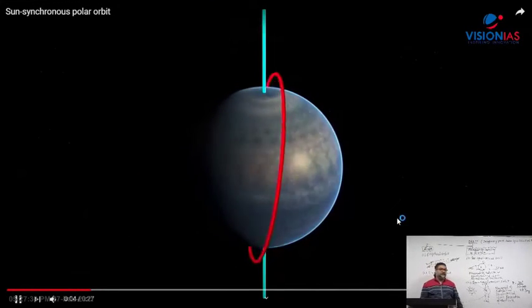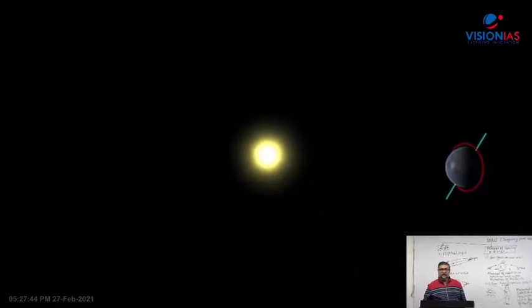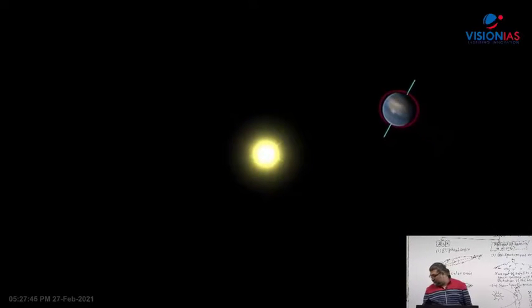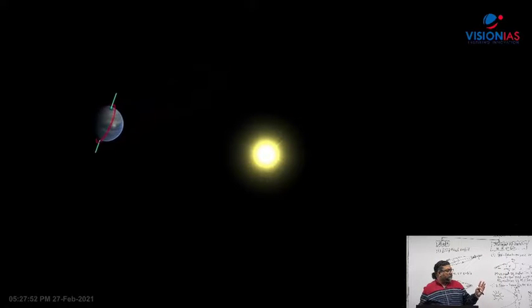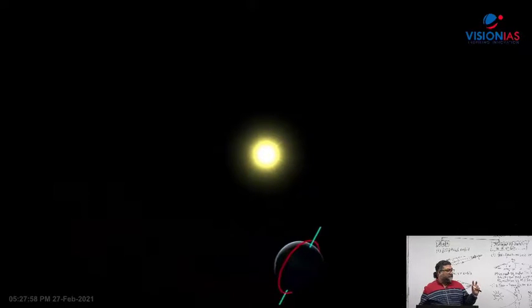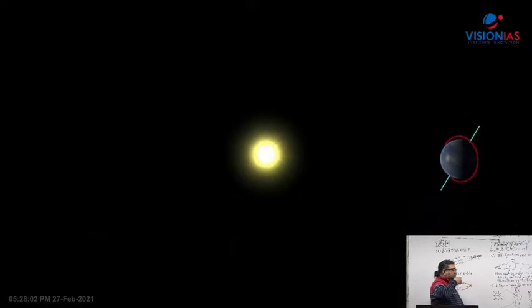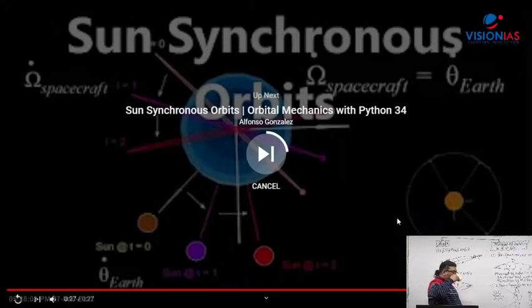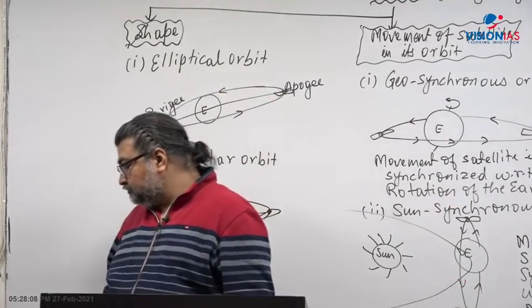What you see in the red color is basically the orbit, which is a polar orbit, red in color, and that plane of the orbit rotates with respect to the sun. That is called sun synchronous. Right, that is called a sun synchronous orbit here.